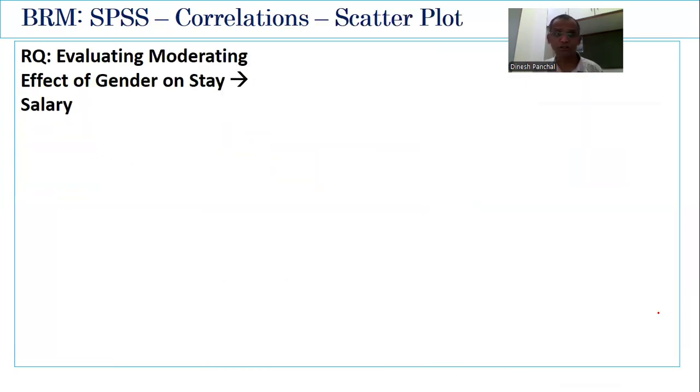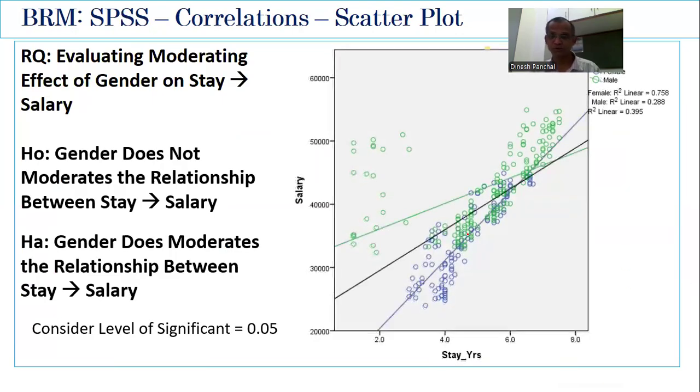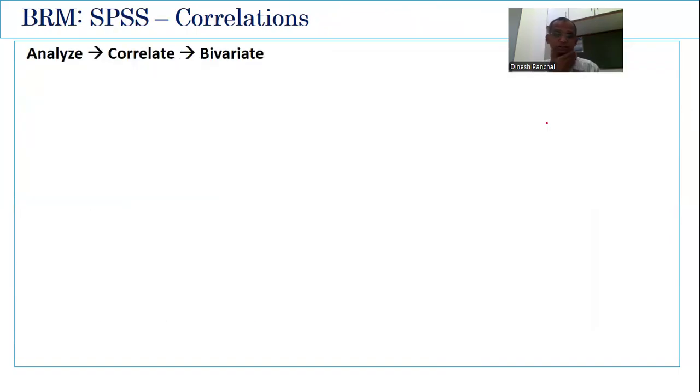Similarly, we can evaluate the effect of gender on the relationship between stay and salary. So this is a scatter plot. You know how to plot this. You can put those 3 lines, and you can see the slope, and the correlation value is also, see, this 0.395 versus 0.288. Sorry, 0.288 versus 0.758. And it's visible that there is a moderating effect.